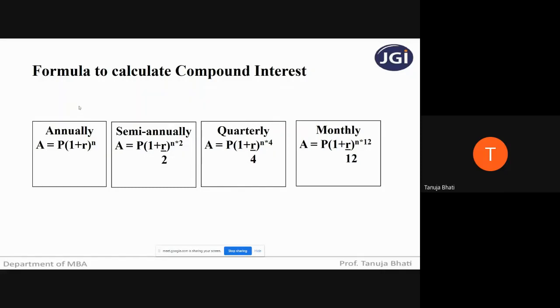So did everyone understand what is compound interest? Actually, how to calculate compound interest? Compound interest is nothing but A minus P. But how are you going to calculate this A? A is nothing but future value. So this is the formula for that. So did everyone understand the concept of compound interest? Yes, ma'am. Okay.